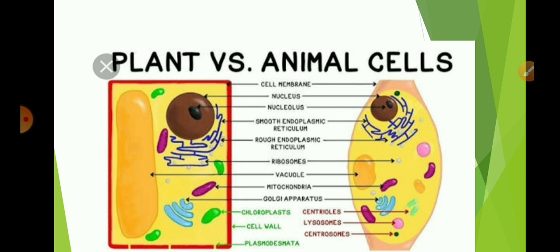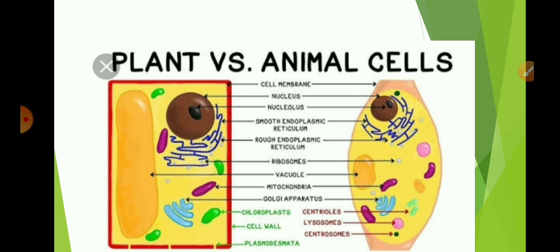Most of the cell organelles are common in plant cells and animal cells, such as the cell membrane, which is present in both cells, nucleus, nucleolus, smooth and rough endoplasmic reticulum, ribosomes, vacuoles, mitochondria, Golgi apparatus. All these are common cell organelles which we can see in plant cells and also in animal cells. But there are some organelles which are present in only plant cells and only in animal cells.